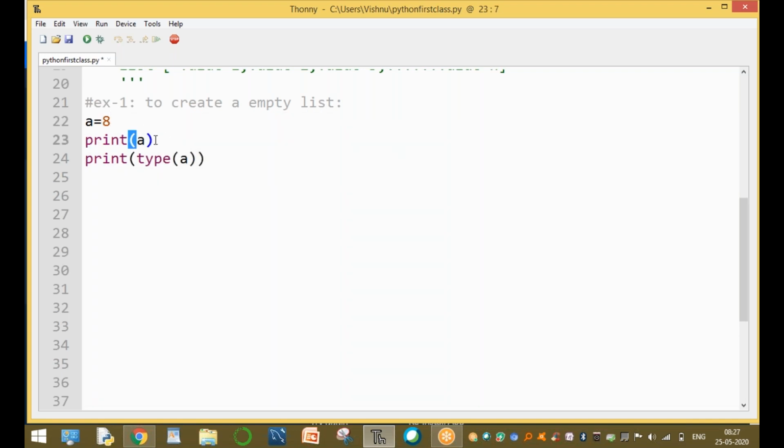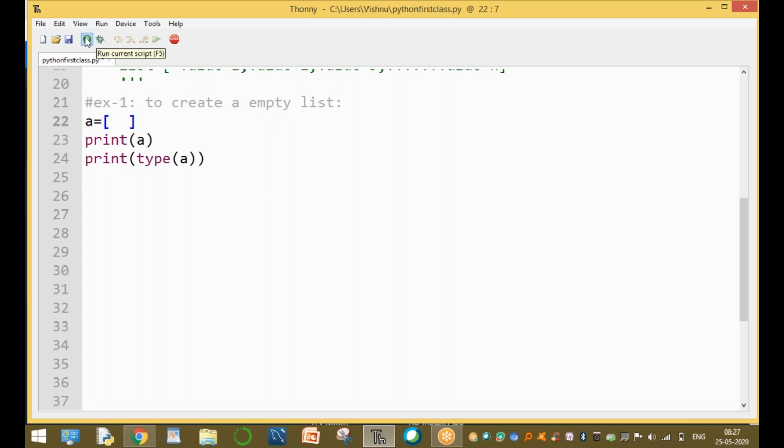For example, a equal to 8. Print the value of a, the type is integer type. For example, 9.5, so the data type is float type. Here the type of a is float type. For example, a equal to Python, then a is a string variable. Now here, enclosed by the square bracket, this variable is called list type.